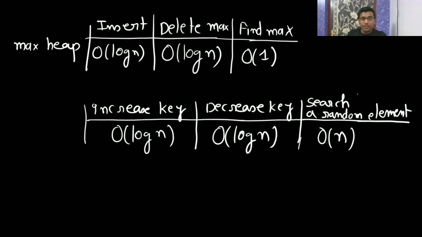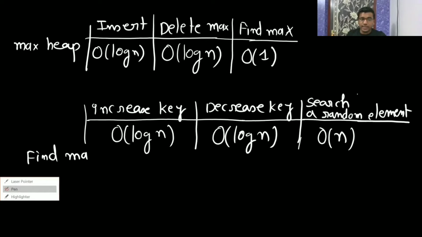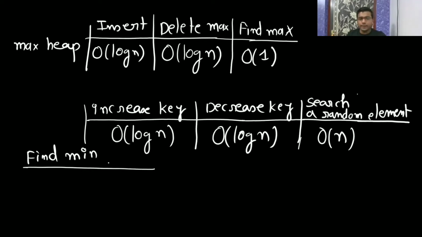Now find min in a max heap. I am asking you to find min. What is going to be the time complexity? How will you find min in the max heap? You know that the minimum will be present on a leaf only, because the root always has the maximum element.